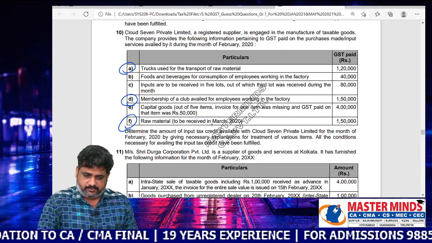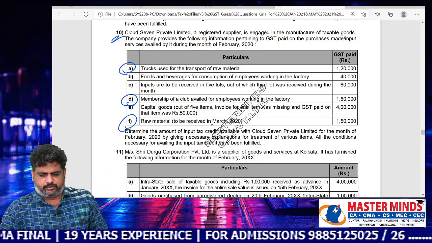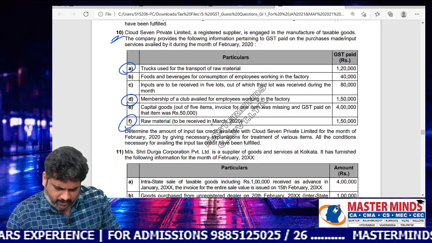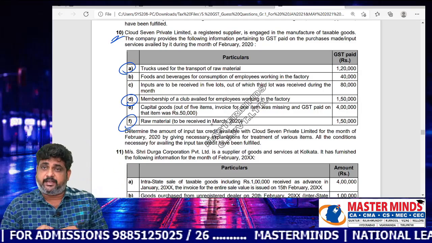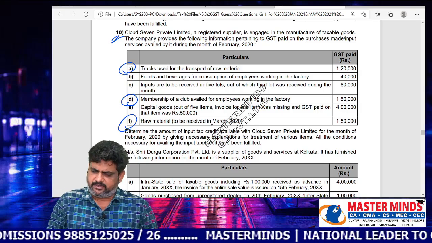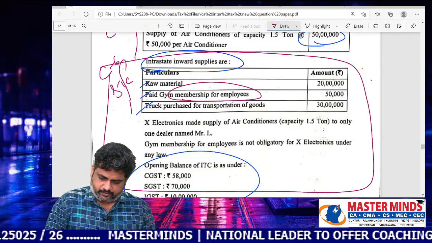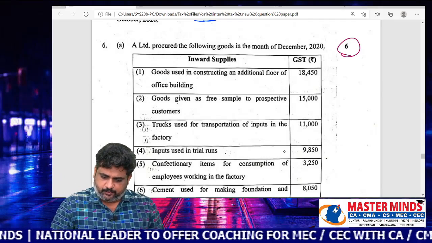Okay, ma'am. This is problem number 10 of the guest questions. It almost matched some 90 or 95% of this particular problem number 5; the ITC portion is matched with the guest questions also. Now we will see the next question, which is problem number 6A, which carries 6 marks.